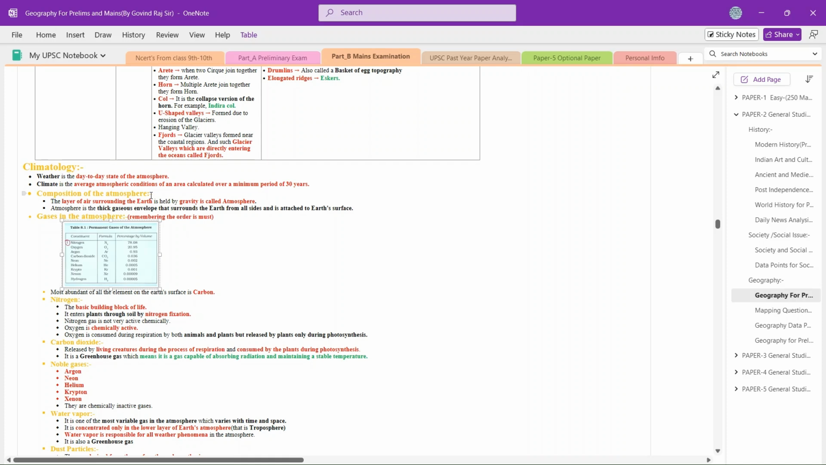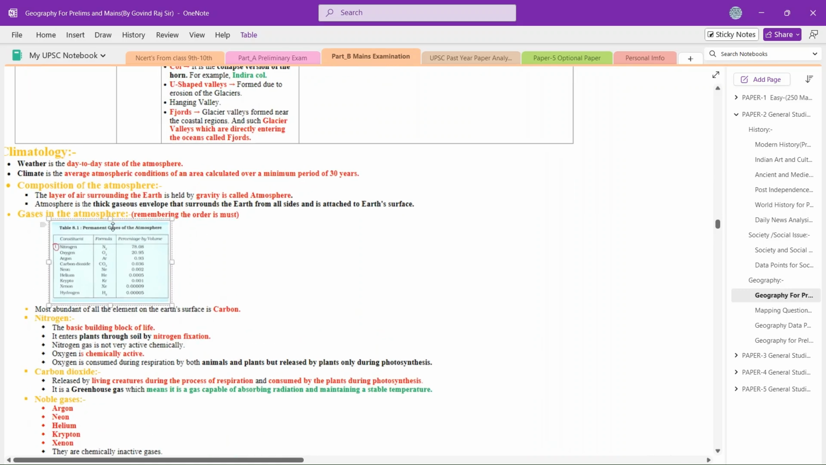Composition, what is it? Simple, the layers of the earth's atmosphere. The layer of air surrounding the earth, held by gravity, is called atmosphere. After that we have the composition of the earth's atmosphere. Atmosphere is a thick gaseous envelope that surrounds the earth from all sides and is attached to the earth's surface. After that we have the gases in the earth's atmosphere.